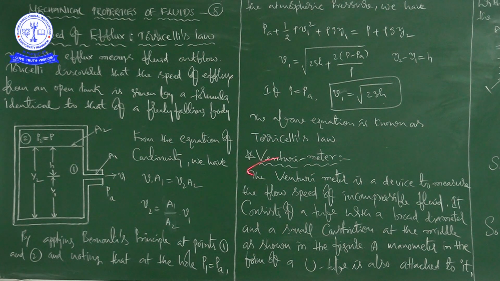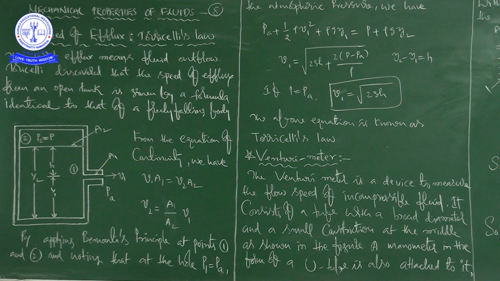The above equation is known as Torricelli's law. This is the same equation we got when we discussed the freely falling body. When you drop a massive object from a certain height, on reaching the ground it acquires a certain velocity, and that velocity is equal to the square root of 2gh, where g is the acceleration due to gravity and h is the height from where you drop the object.